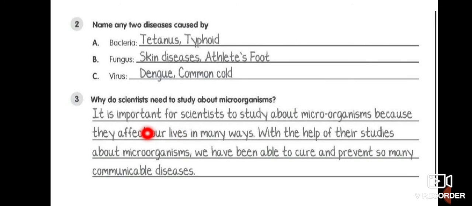Children, as we heard about it, microorganisms can cause some diseases, and they are also helpful for us. They help in our food. So it is important for scientists to study about microorganisms because they affect our lives in many ways. With the help of these studies about microorganisms, we have been able to cure and prevent so many communicable diseases. And if they are helpful for us, then we can take their help. Okay, and in this, we will read first, and then we will give the answer.